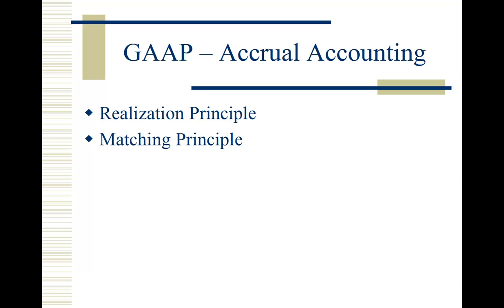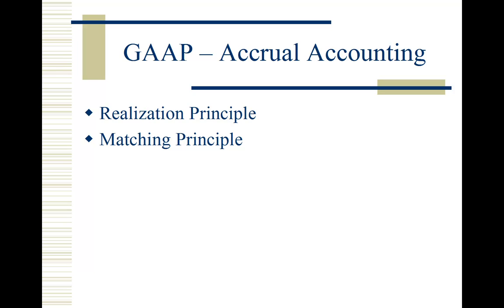Did an exchange legally take place? Does the customer now own the goods that I sold to him? If he does, I have to record a transaction. So the realization principle deals with when we realize, when we recognize revenues. Basically, under the realization principle, we recognize revenues when they are realized. That is, when the exchange takes place, not when the settlement for the exchange occurs.